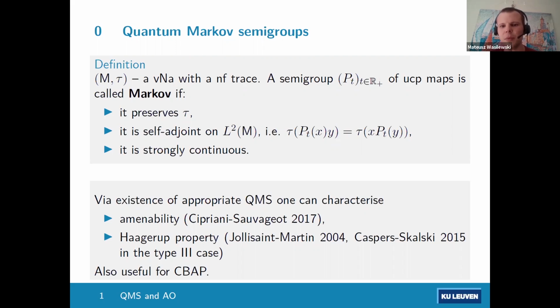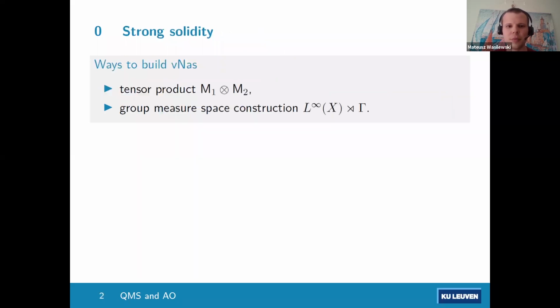Okay, so my talk will be about a common theme in recent years in von Neumann algebras, where people study uniqueness of decompositions of von Neumann algebras into, say, simpler blocks. So I will talk about 2 ways of building von Neumann algebras. One is the tensor product, and the other is the so-called group measure space construction. So when you have a group acting on a probability space in a probability preserving way, then you can build the crossed product.